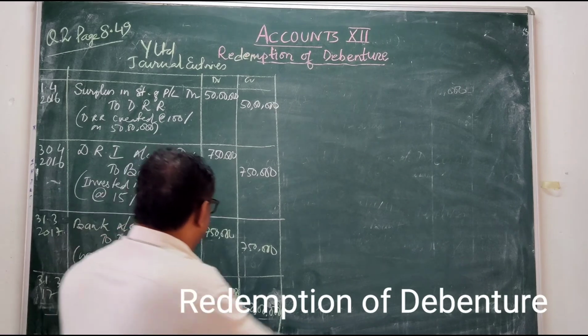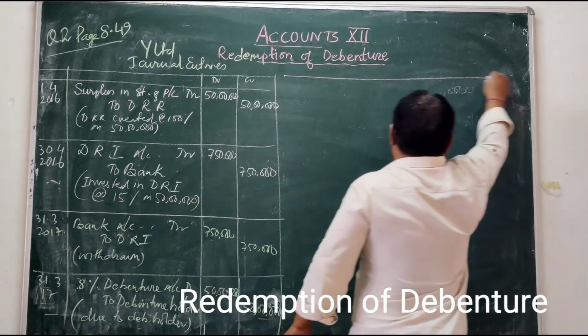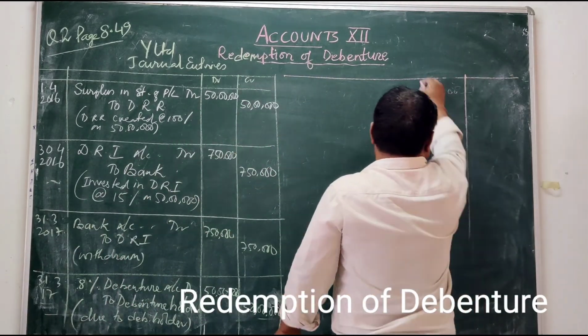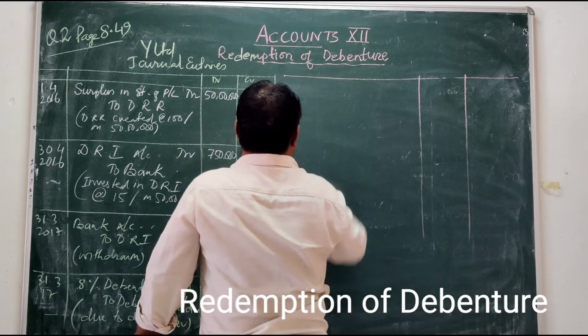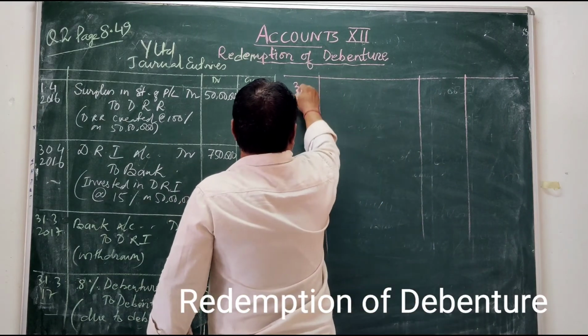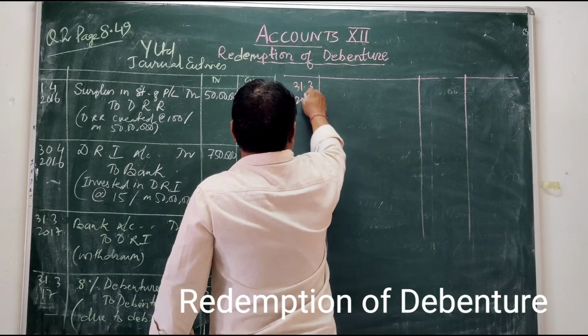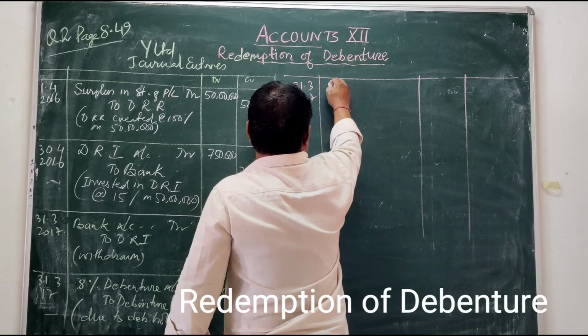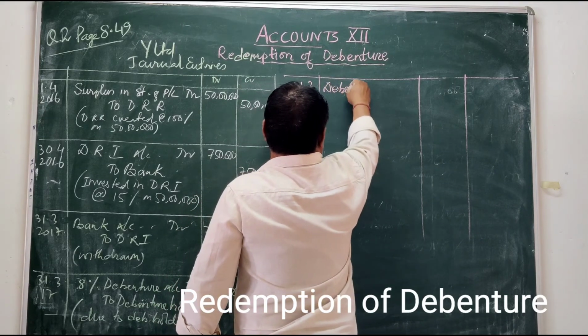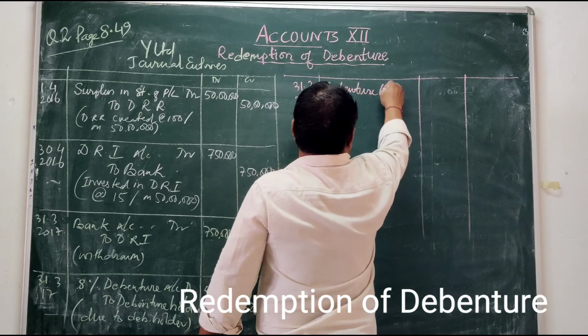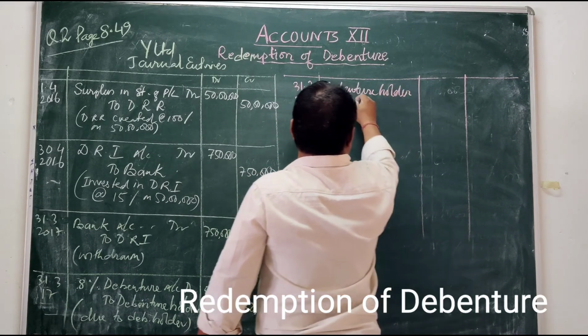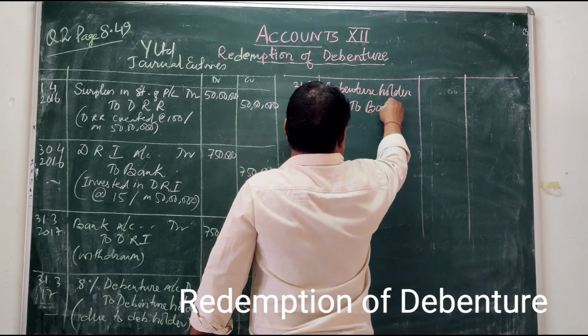Now on 31st March 2017 you have to pay the debenture holder. Debenture holder account debited to bank.